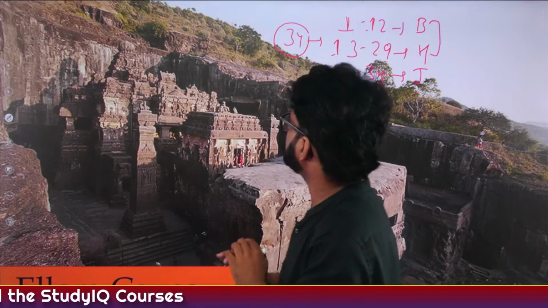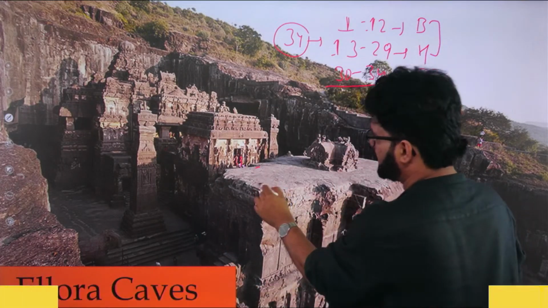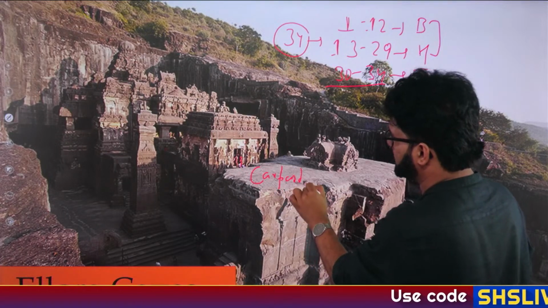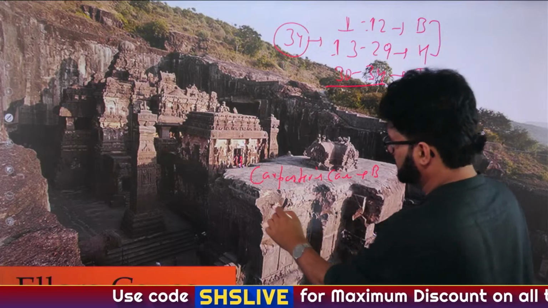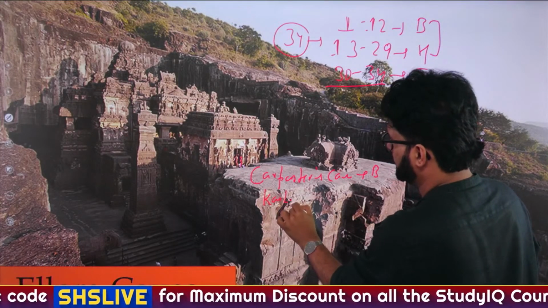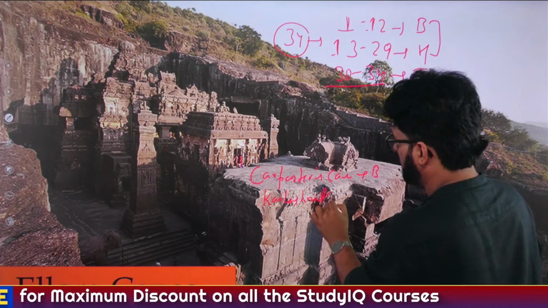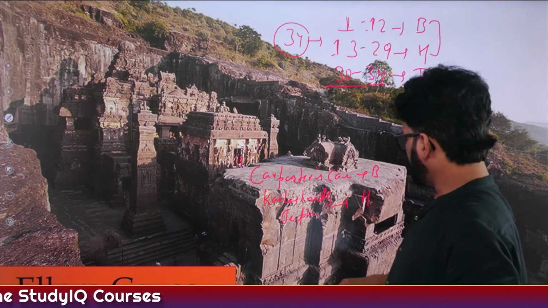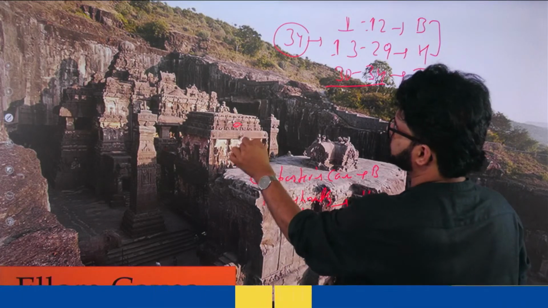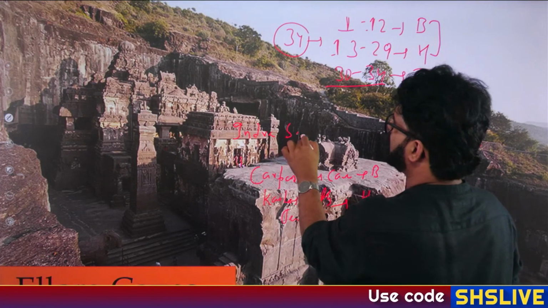One is Carpenter's Cave. Let me write it here and you can read it. So one is Carpenter's Cave, associated with Buddhism. Then there is the Kailashnath temple, which is associated with Hinduism. And then there is Indra Sabha. Does anybody have any idea? Indra Sabha is associated with what?